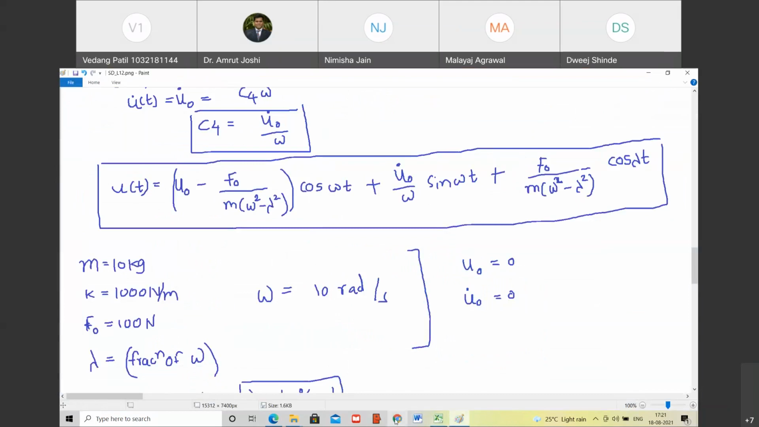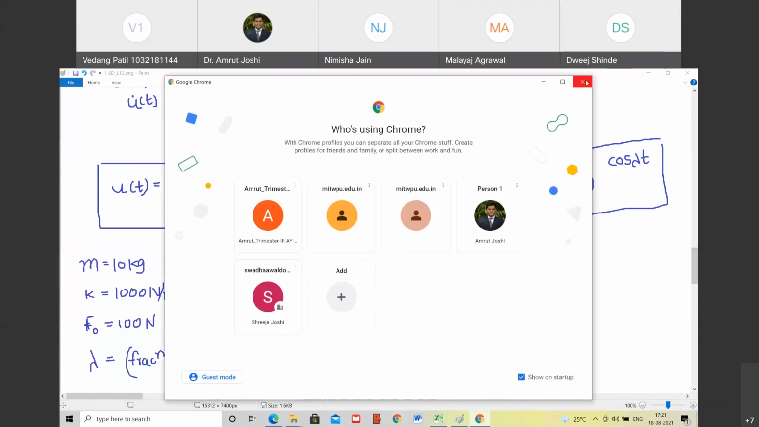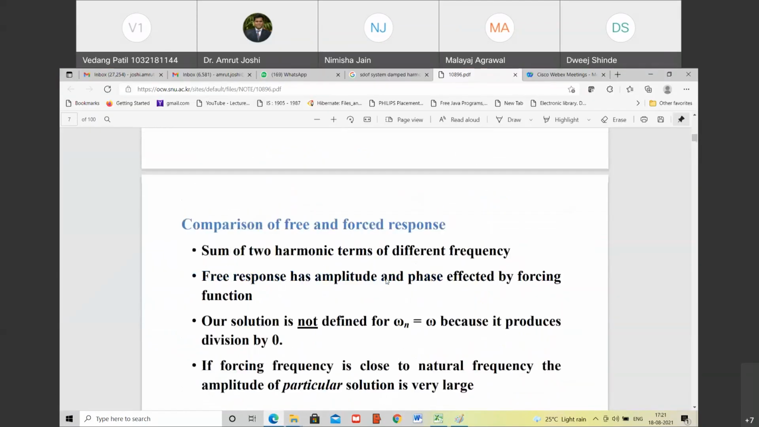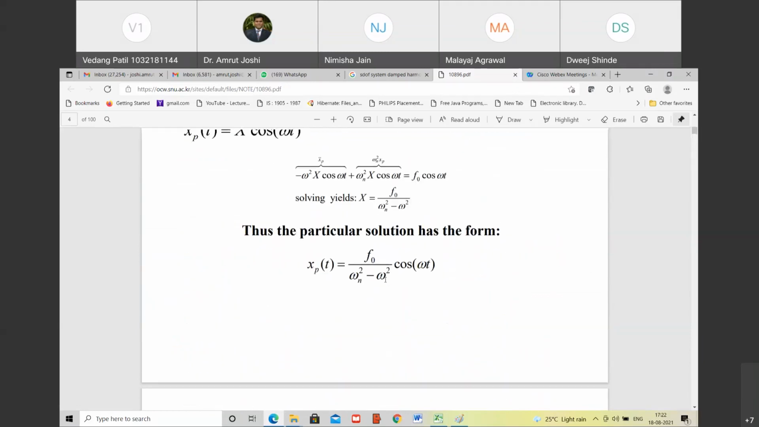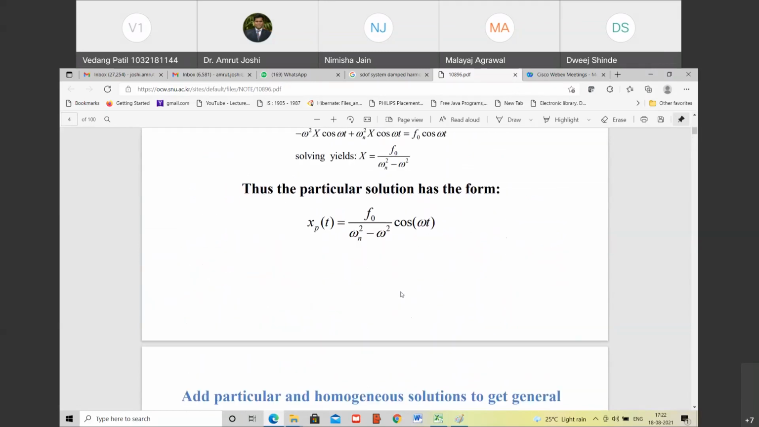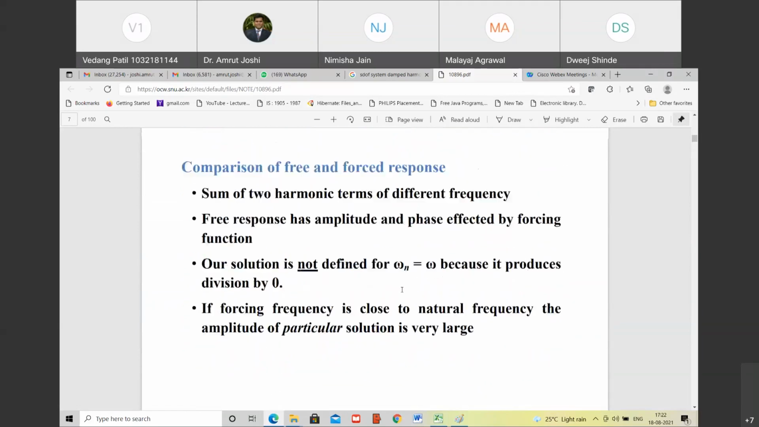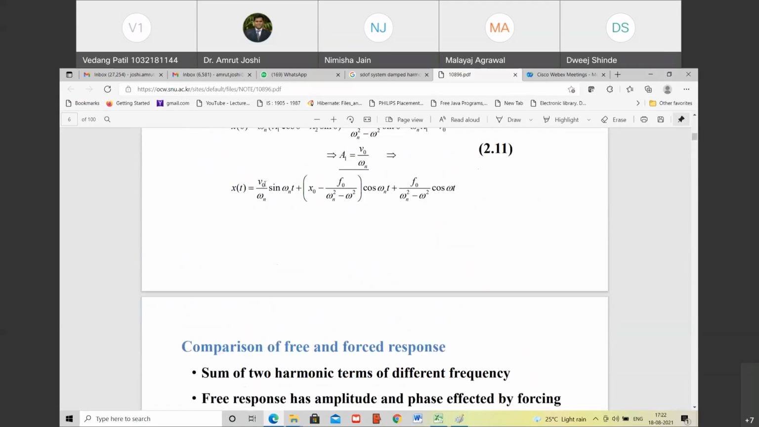Okay, let me see what response is there in the standard book. So let us have a look at the expression there. Just give me a second. So till what point we are correct? Let me check that. This is the response.